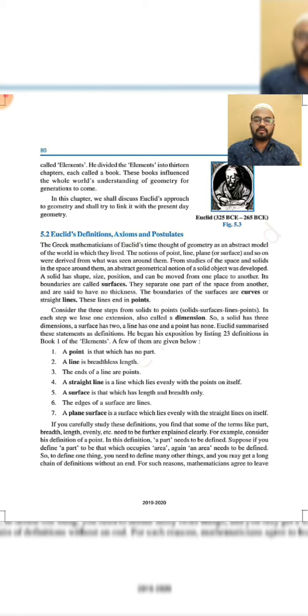So we already know that there are some statements in mathematics which are termed universal truths, but in general we don't need to prove them. The Greek mathematicians of Euclid's time thought of geometry as an abstract model of the world in which they lived, and the notions of point, line, plane, or surface and so on were derived from what was seen around them. So based on these criteria, Euclid defined some definitions, axioms and postulates.